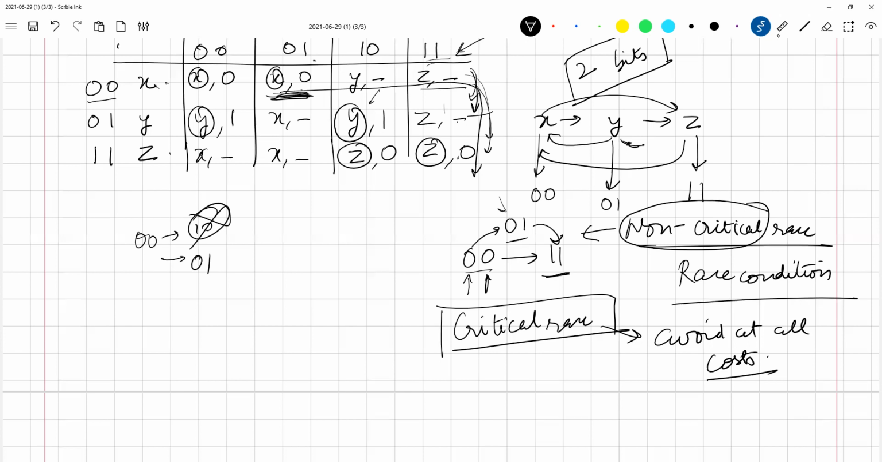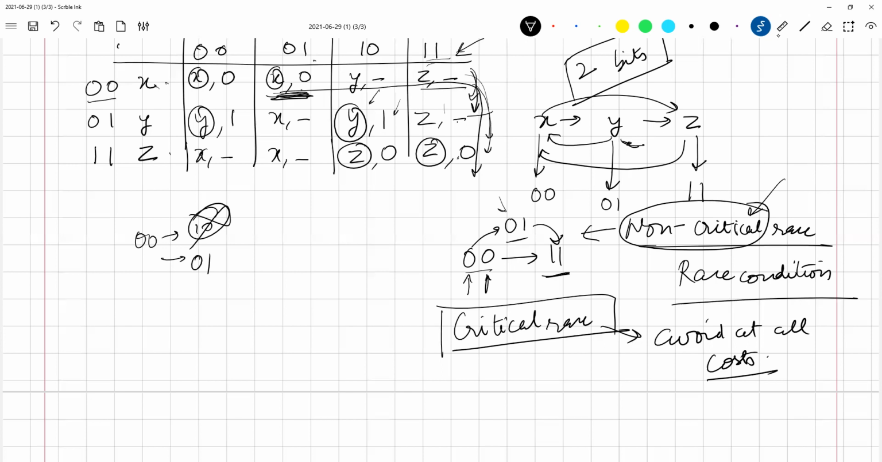In this case, it does not matter too much because we are getting a non-critical race. What is going to happen in this non-critical race? It will reach state Y. And what is the output corresponding to state Y? Remember? No, the output corresponding to state Y. Look at Y. Everywhere the output is 1.